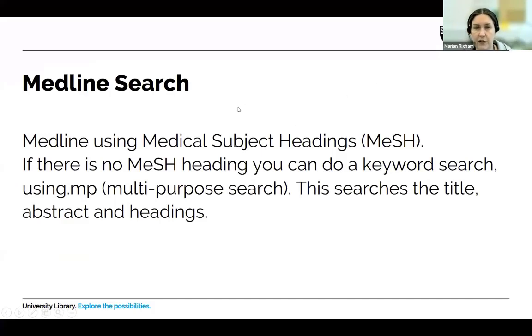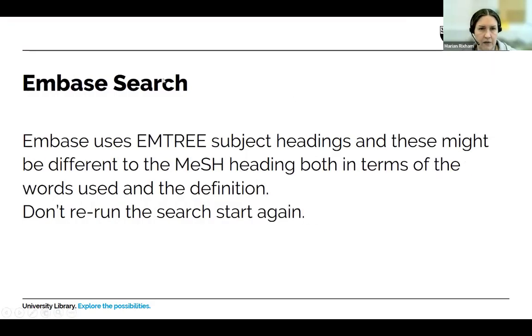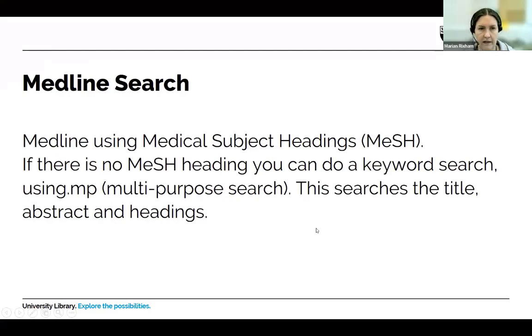So just to finish off, just a quick summary of what we've been looking at, and also some hints and tips. So we started off with Medline, and we were searching the MeSH subject headings. So always remember that the system will map to the words that you put in and find the best match that it can. And if you can find a MeSH heading, it's great to be able to search with those. But if not, you've always got the option of this .mp, this multi-purpose search, searching the title, abstract, and any headings that have been assigned.